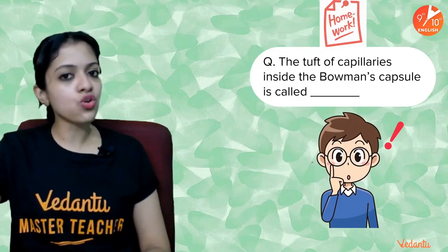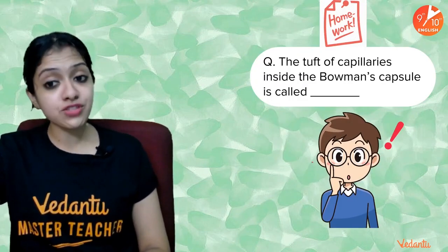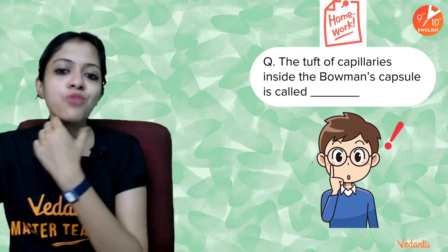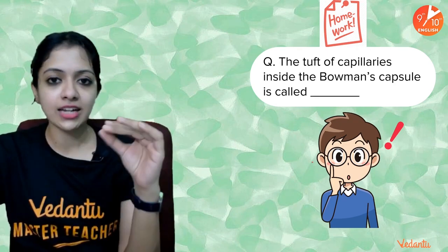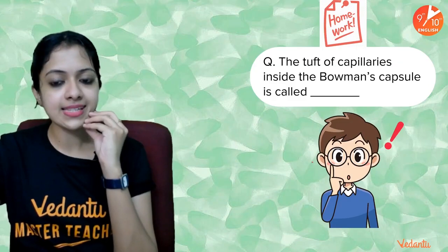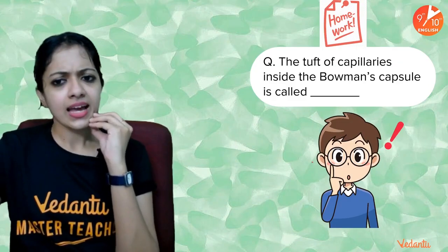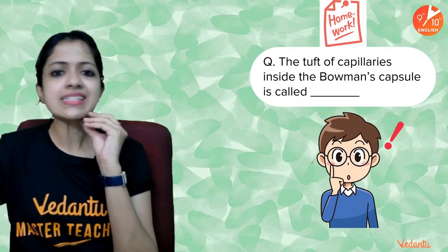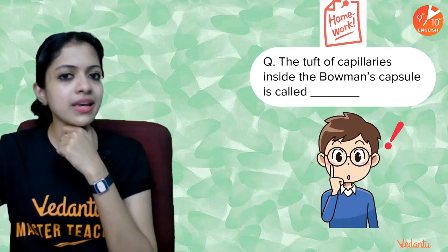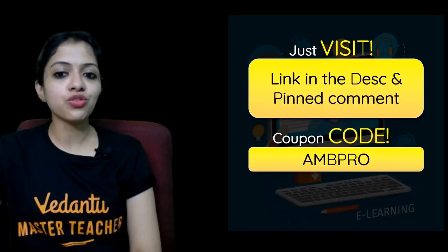And here I have a homework question for you today. The tuft of capillaries inside the Bowman's capsule is called dash. Although this is something we had discussed in the last class, and it was a very, very simple one, definitely you must know the answer to this. And let's see how many of you give me the answer first.